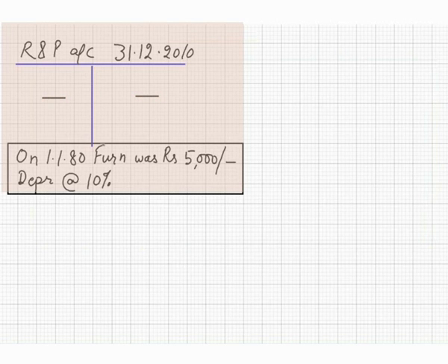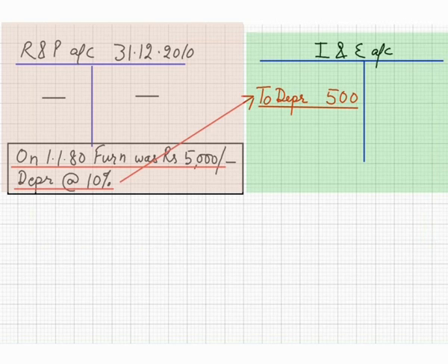But in additional information, it is given on 1st January 1980, the furniture was 5,000 rupees and furniture is depreciated by 10%. 10% means, naturally, if the rate of depreciation is not given, we'll calculate the depreciation at flat rate, means without considering time, simply 10% of 5,000 rupees. So depreciation is always shown on the debit side of income and expenditure account. So on debit side, it will be shown to depreciation 500 rupees, means 10% of 5,000.